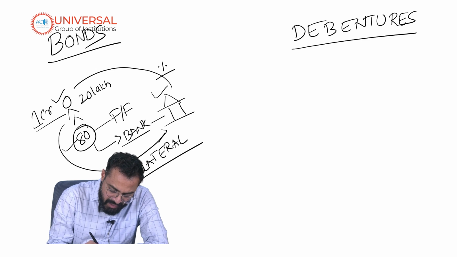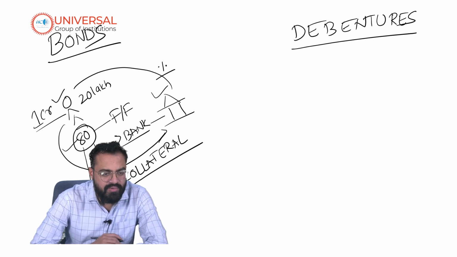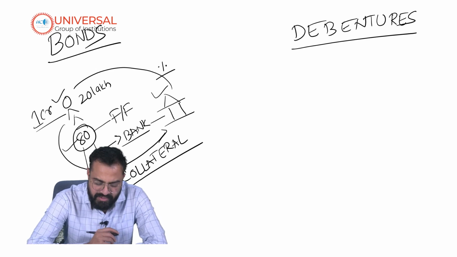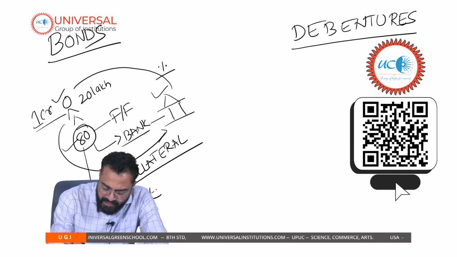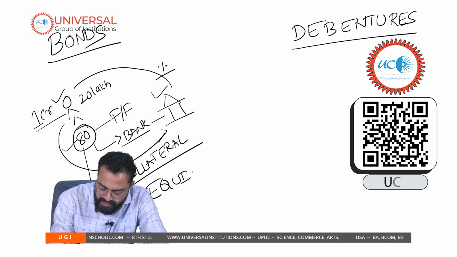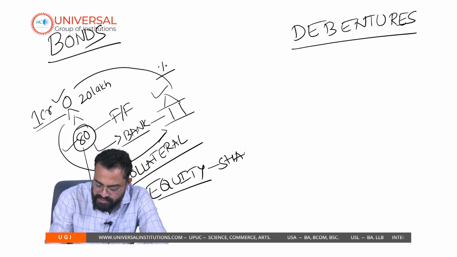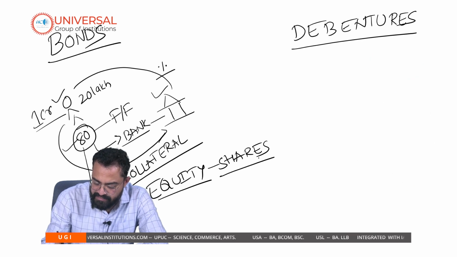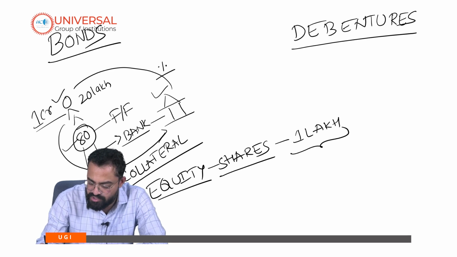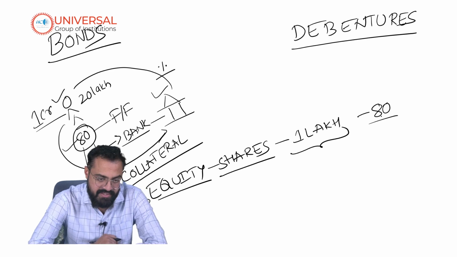Similarly, an individual can also raise this 80 lakh using the method of equity, that is by issuing shares. Let's say each share is worth 1 lakh. In that case, he needs to issue 80 shares.